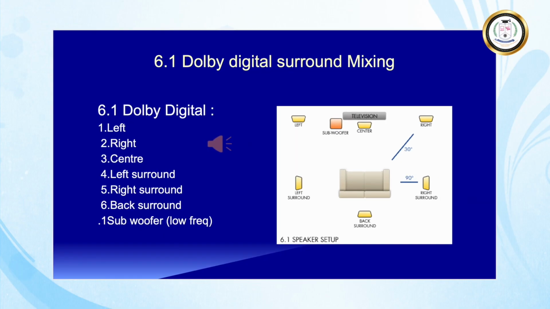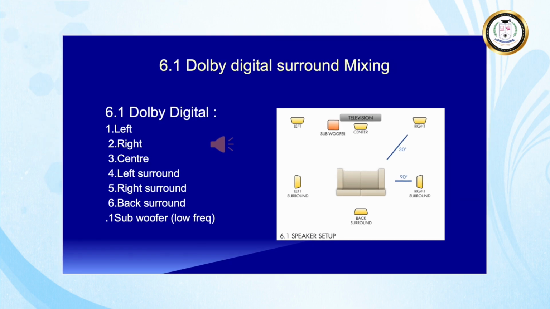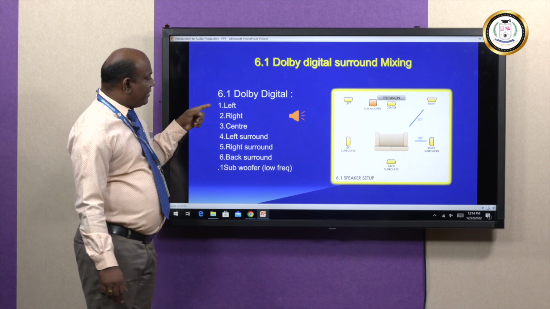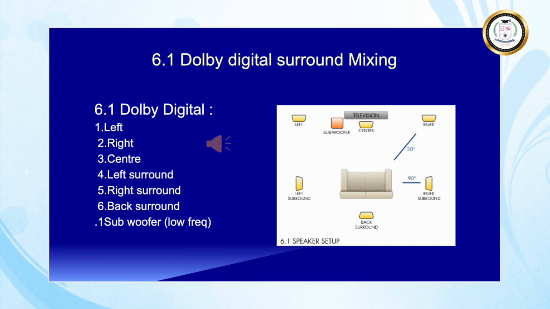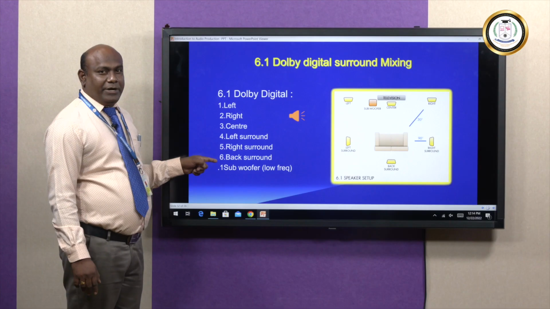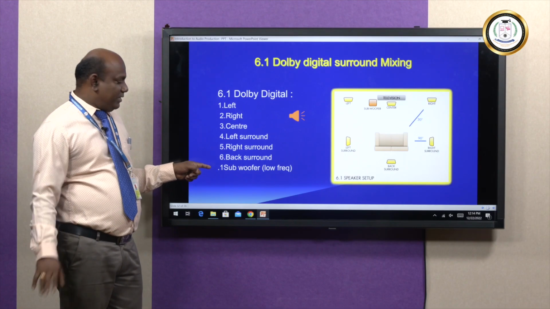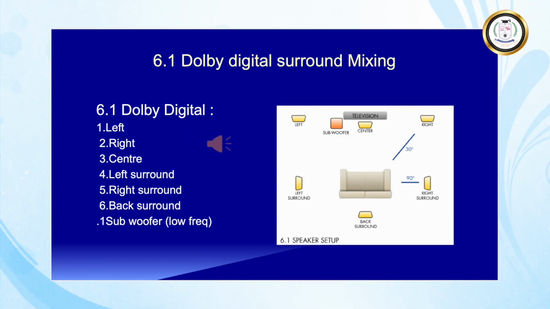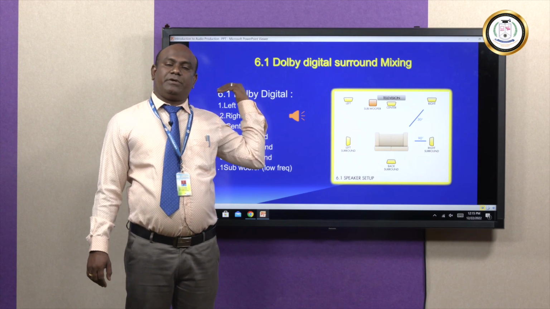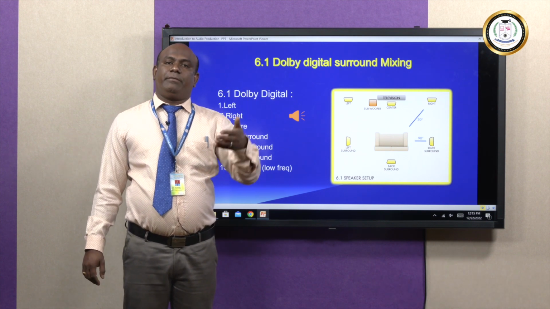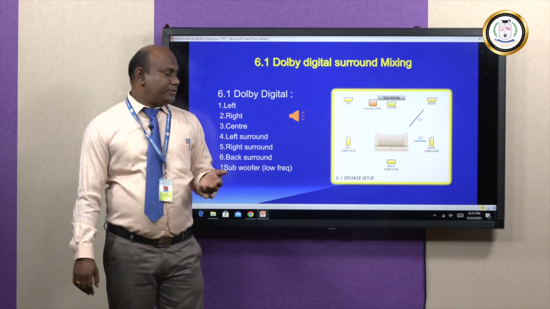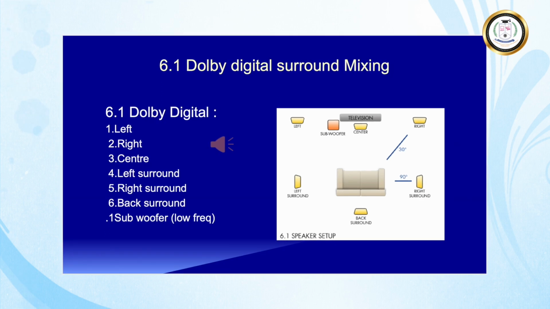Like this, in 6.1, additionally one speaker is added, in Dolby digital surround mixing. Here also we have a left track, right track, center track, left surround, right surround, back surround and 0.1 subwoofer. The 0.1 subwoofer is common for all surround. So, the extra speaker will be placed behind the audience seats. Sometimes sounds come from the back side while watching horror, thriller, fantasy, science fiction films. This is 6.1 Dolby surround mixing.